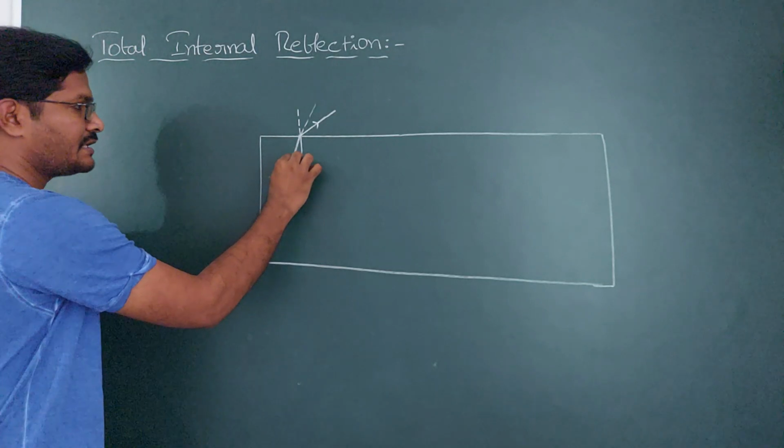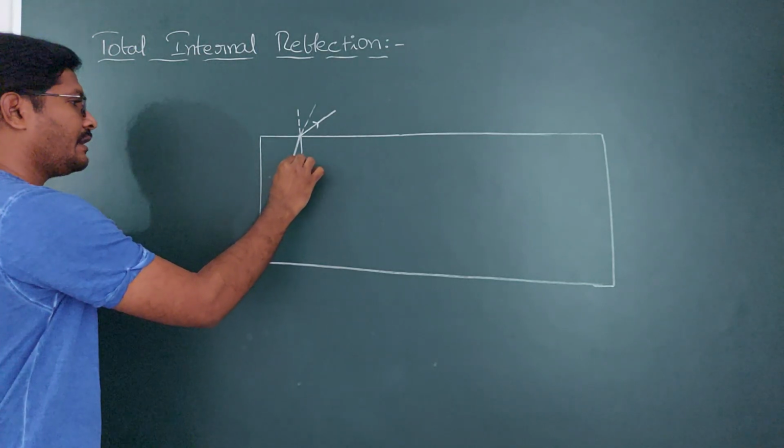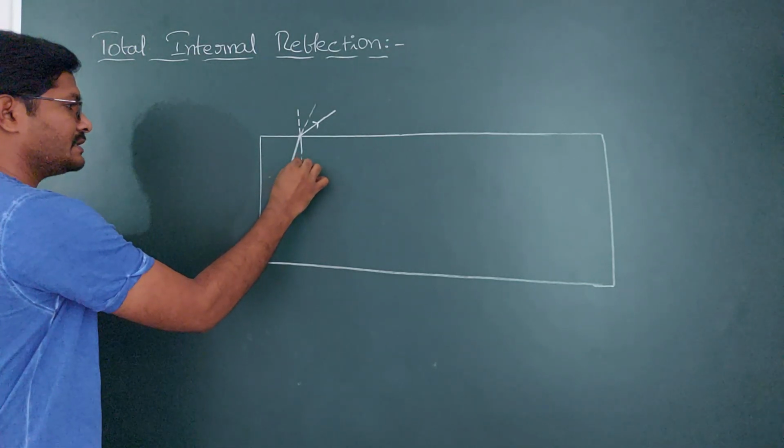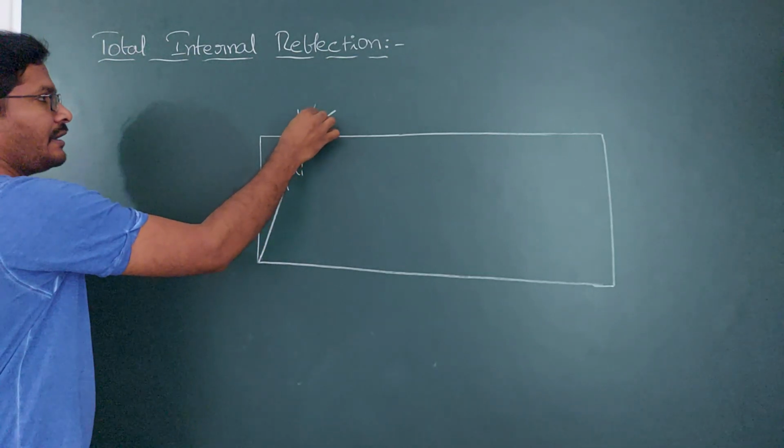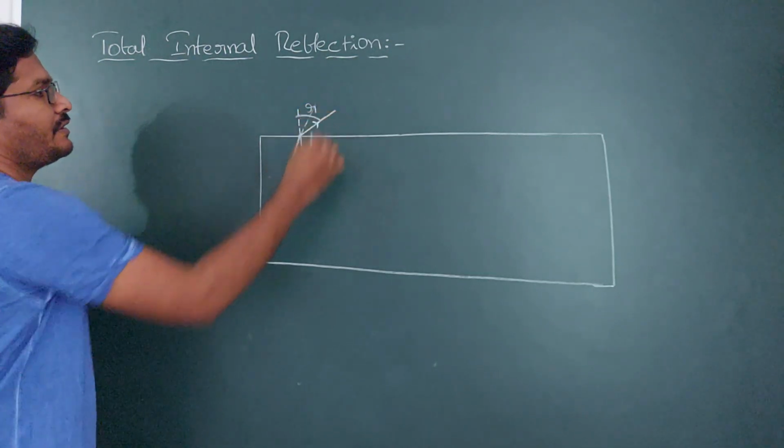This is the angle of incidence, the angle between the incident ray and the normal. The angle between the refracted ray and the normal is said to be the angle of refraction.